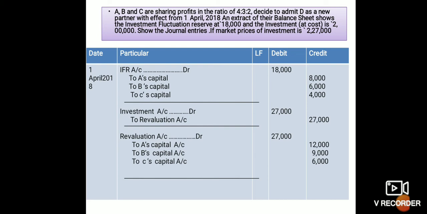So first of all, the amount of IFR is distributed among the partners in the ratio of 4:3:2, that means the old ratio. So IFR account debited to A's capital, B's capital, C's capital. And next, the amount of profit, 27,000, on investment is transferred to revaluation account. So the entry is investment account debited to revaluation account. And finally, the revaluation amount is transferred to partners' capital account. So the entry is revaluation account debited to partners' capital account. Okay, thank you.